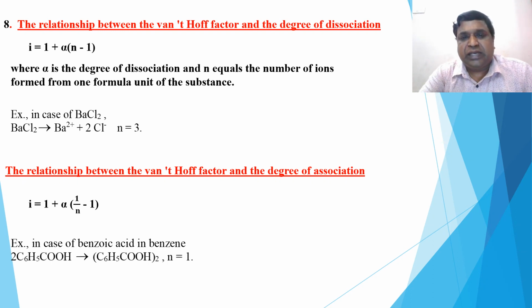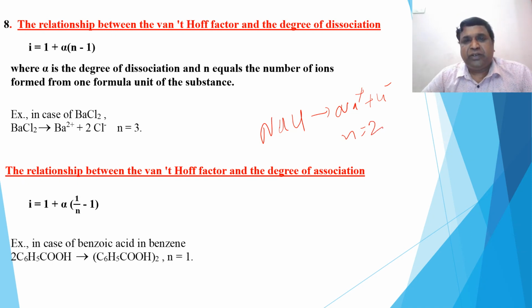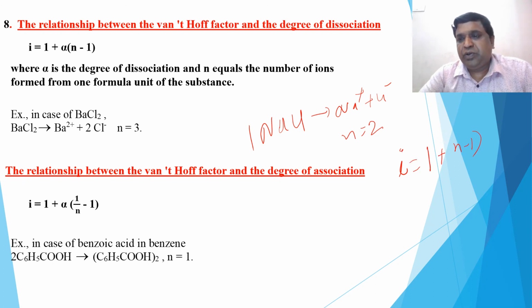That is one NaCl. When you take NaCl, one formula unit, you get Na plus and Cl minus. So this is what n is equal to 2, number of ions formed per formula unit. So for dissociation, i is equal to, what is the formula? i is equal to 1 plus (n minus 1) into alpha.